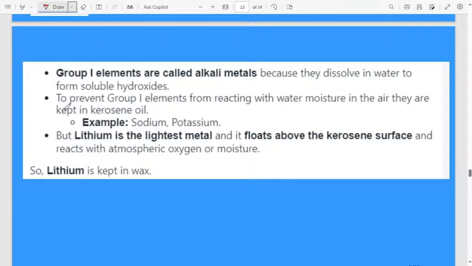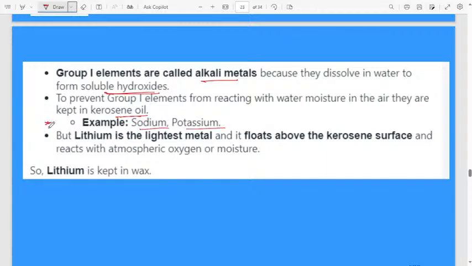Group 1 elements are called alkali metals because they dissolve in water to form soluble hydroxides. If lithium easily dissolves in water, it will form lithium hydroxide. To prevent group 1 elements from reacting with water and moisture in the air, they are kept in kerosene oil, for example sodium and potassium.